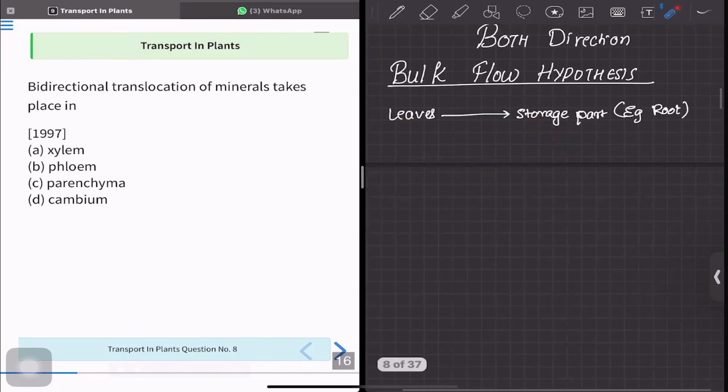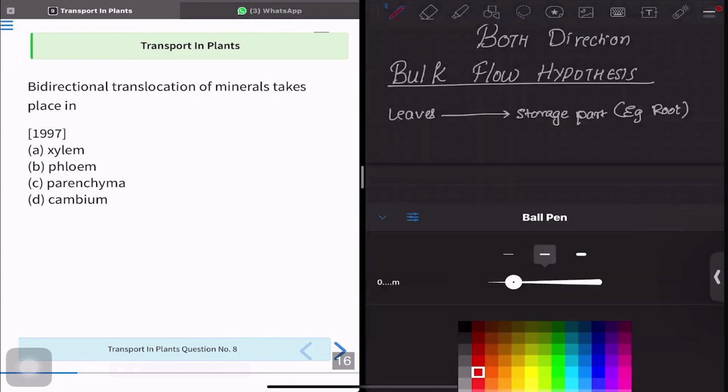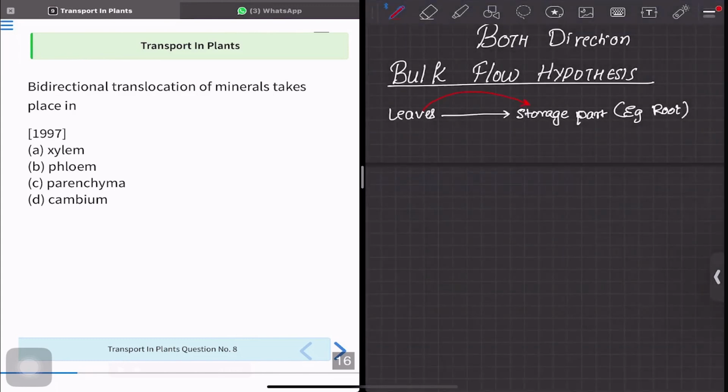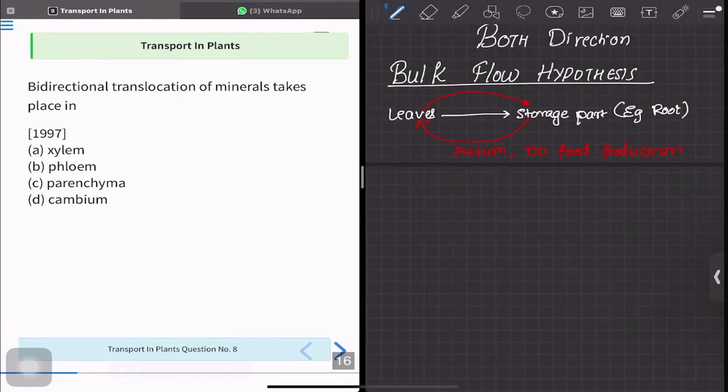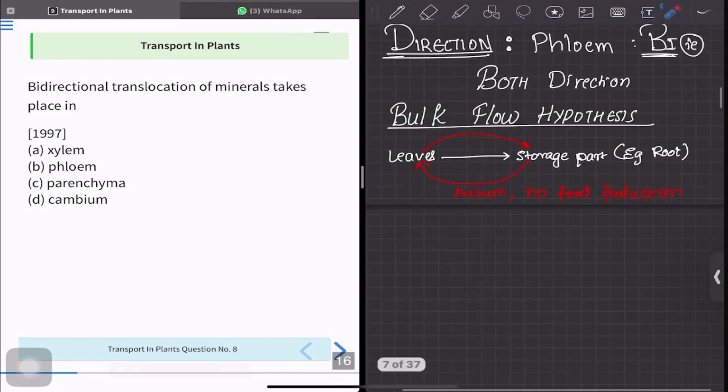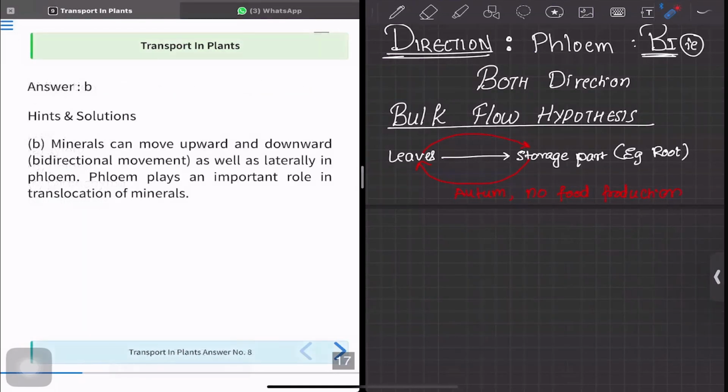Can this happen? Yes, it is both from production to storage and also from storage to the product produced, in case of autumn season or when there is no food production. So if there is no food production, the plant is dependent on the stored material, and hence it has to be bidirectional. So according to the question, bidirectional translocation of mineral takes place in phloem, that is option number B.